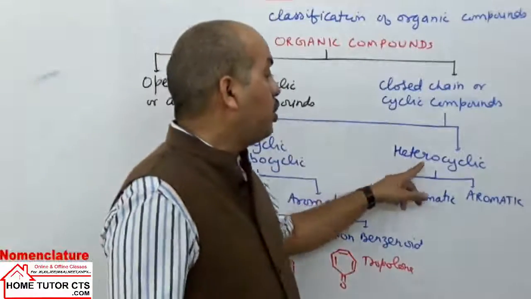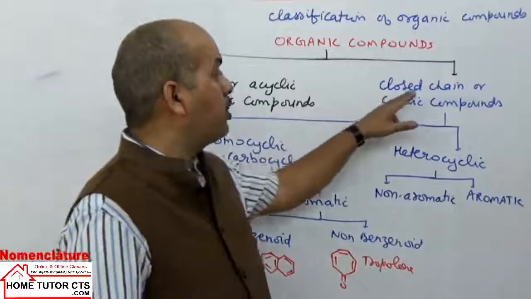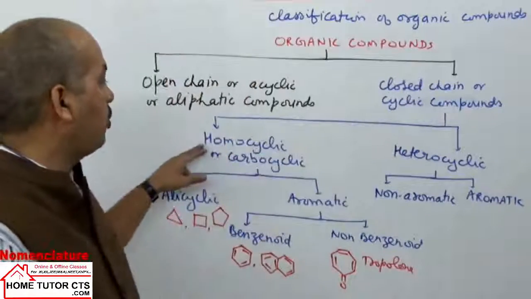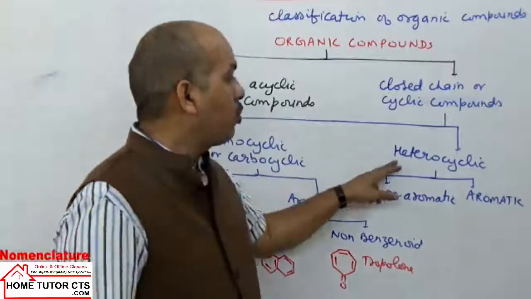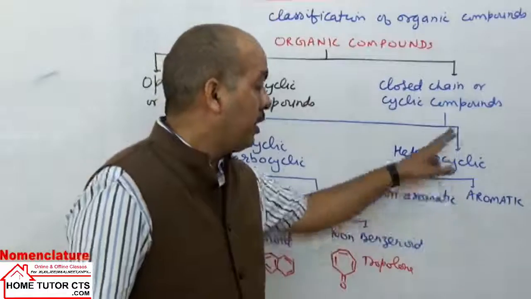Next we come to heterocyclic. We told that closed chain compounds can be taken in two categories: one is homocyclic or carbocyclic, and the second is called heterocyclic compounds.